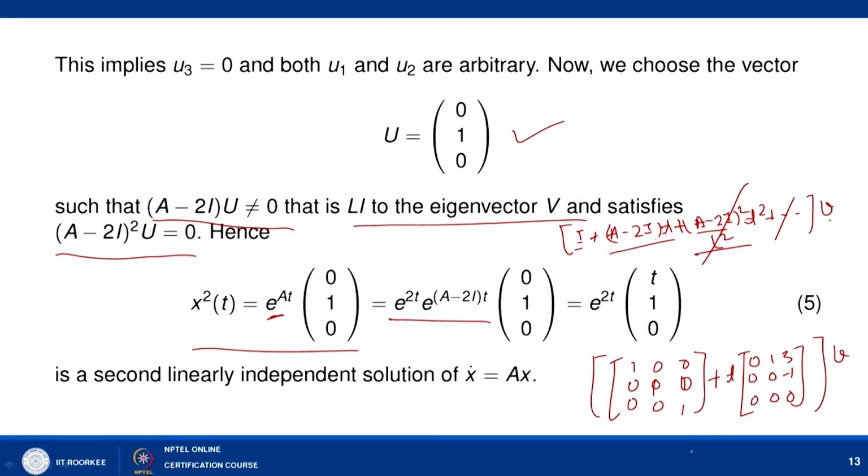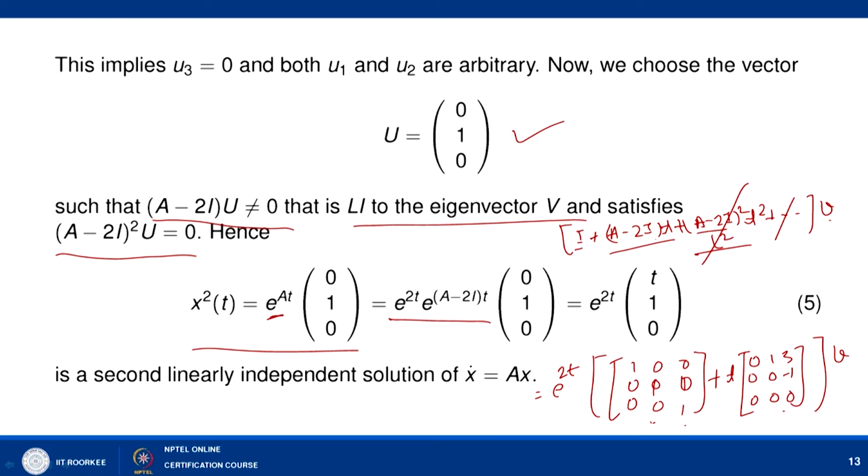When you simplify, you will get e to the power 2t times... So, here this I is basically 1 0 0, 0 1 0, 0 0 1, plus t times 0 1 3, 0 0 minus 1, 0 0 0, into v and into e to the power 2t.